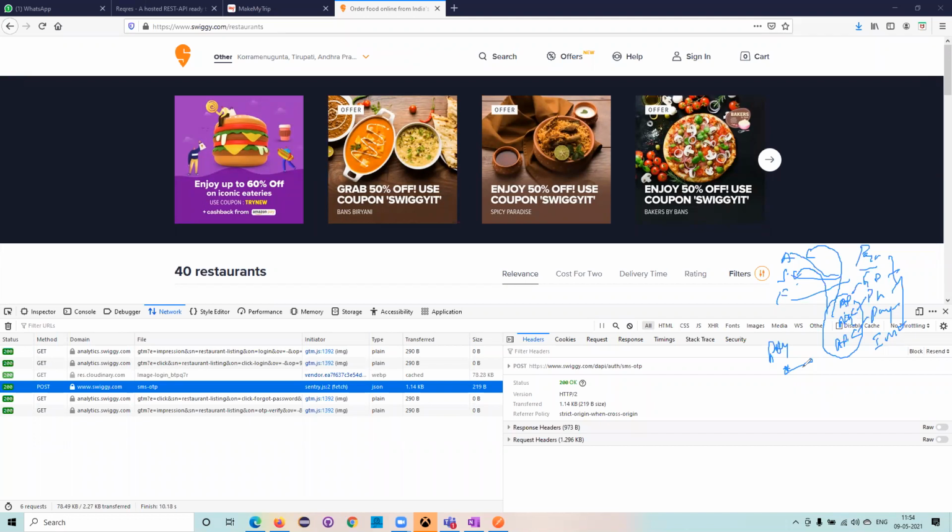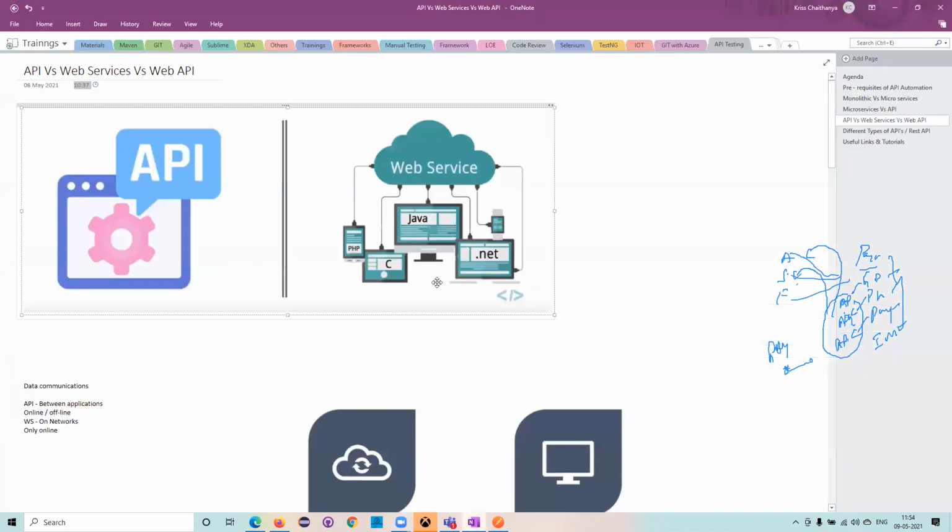Okay, so why I'm not getting more into the API is because yesterday also we spent more than 15 to 20 minutes in discussion when we were talking about the differences between microservices and API. I talked more about the API. That's why I'm not talking much more over there.